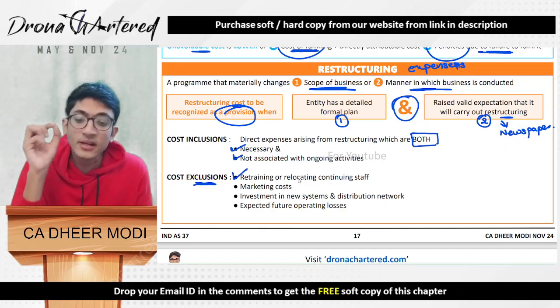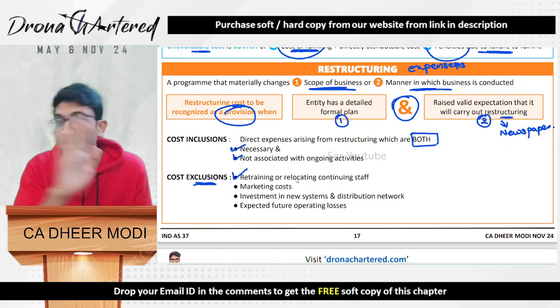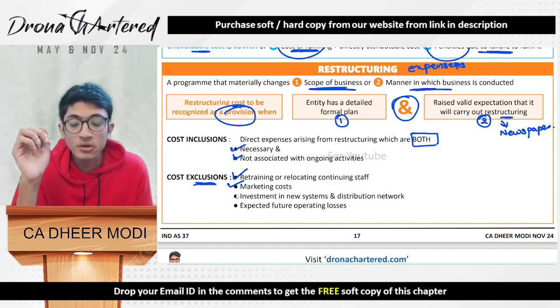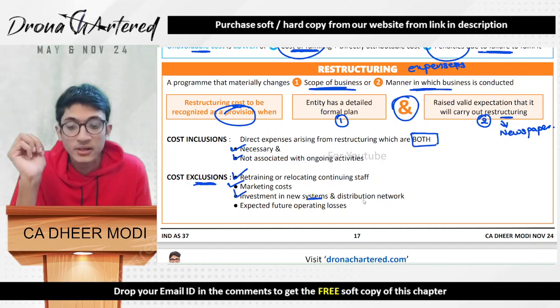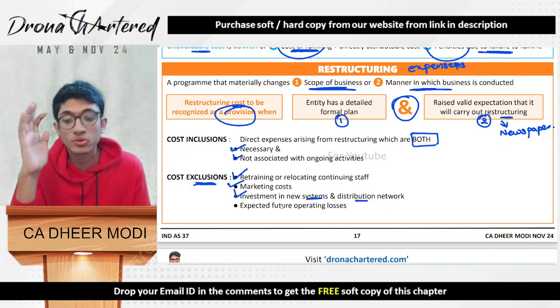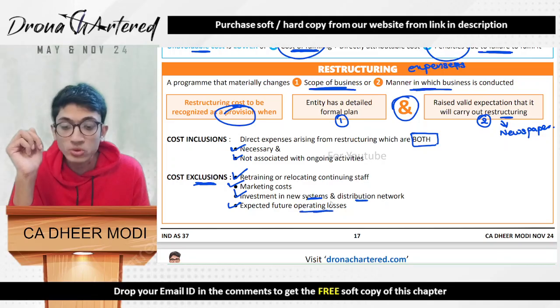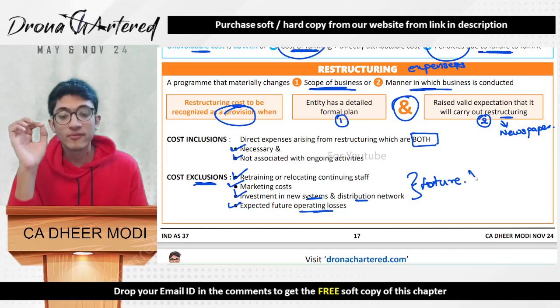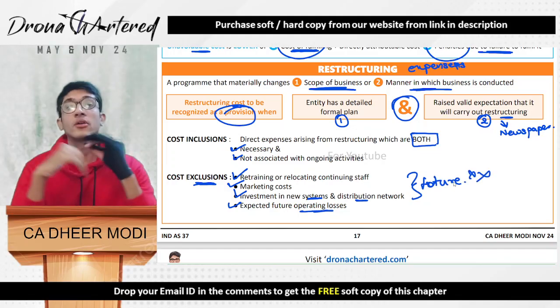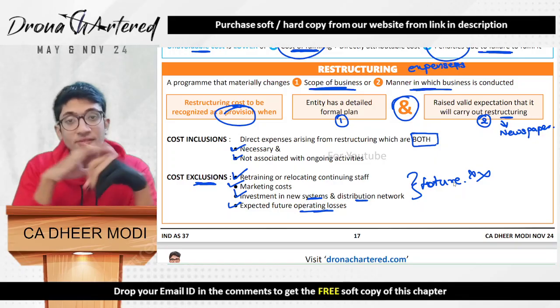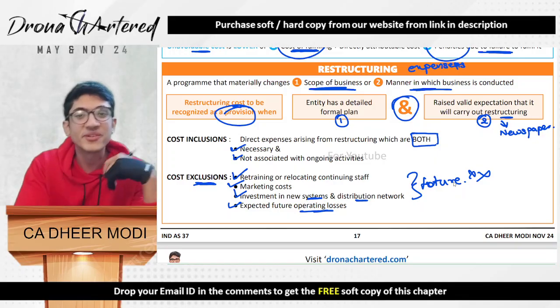First is retraining or relocating any continuing staff, that will not be included. Second is your marketing cost. Third is investment in new systems and distribution network. And fourth is expected future operating losses. If you see, all of this is for the future. Therefore, this will not become part of your cost. And with this, we are done with this chapter, and I will see you in the next IND AS.